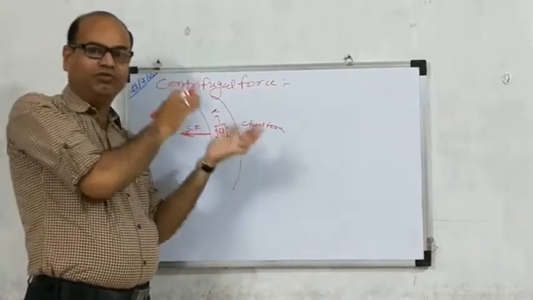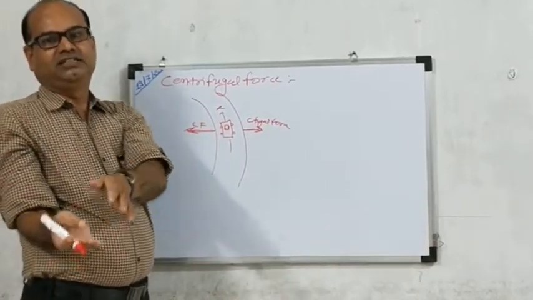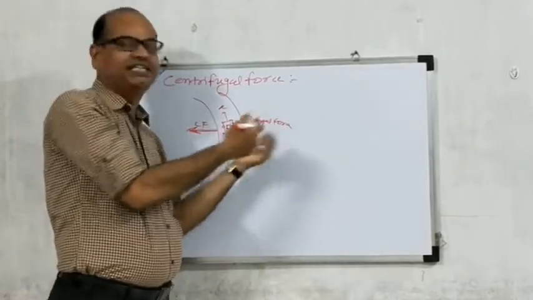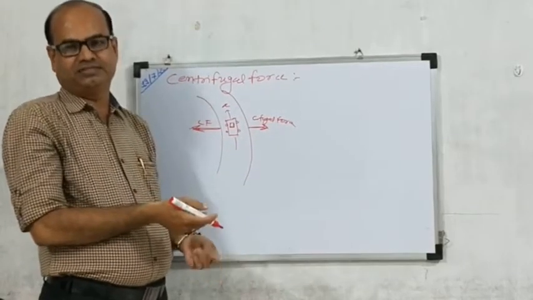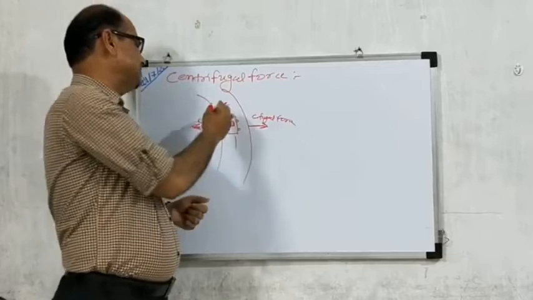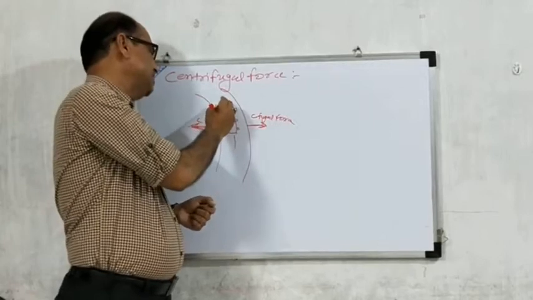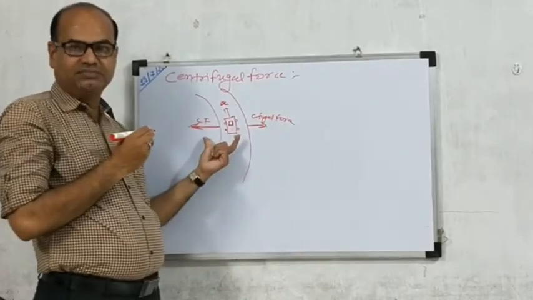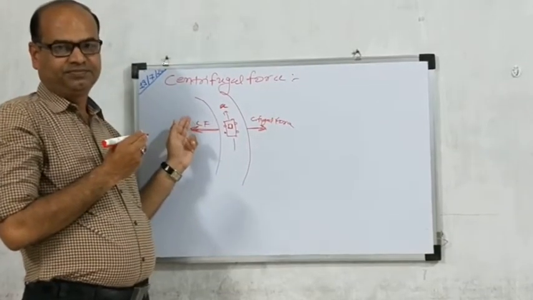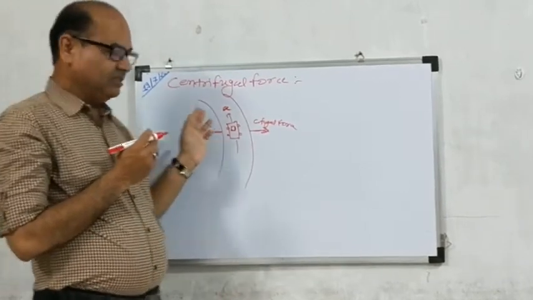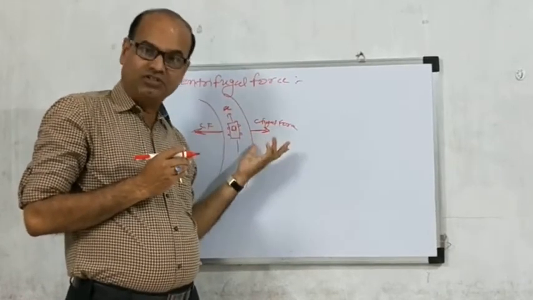The car changes its velocity, so acceleration is also produced. Acceleration is created as the car moves on a curved road, and the indirect force is the centrifugal force.